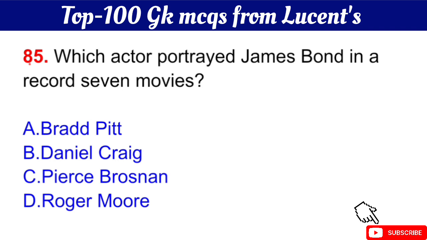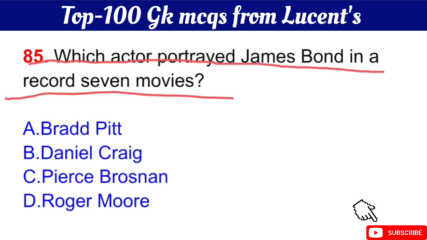Question number 85 is which actor portrayed James Bond in a record 7 movies? The right answer is option D, Roger Moore.